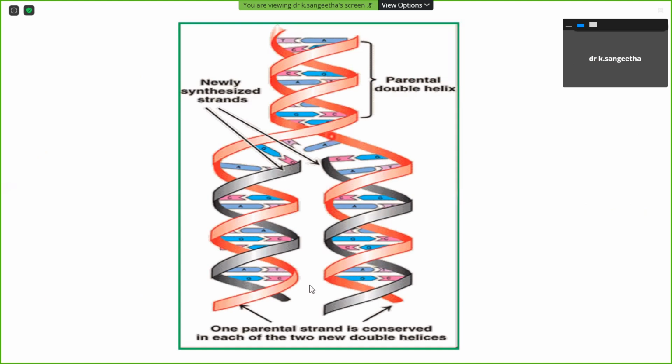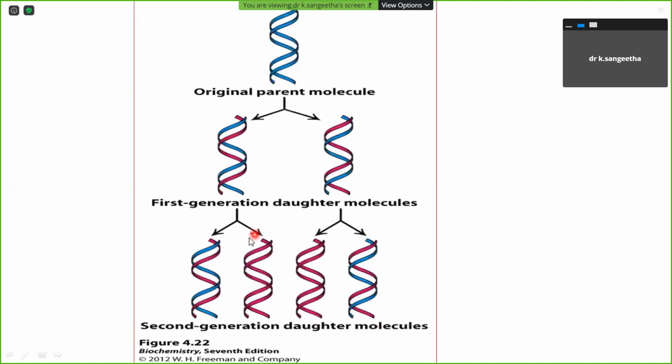Okay. Then this is the newly synthesized strand, what we have discussed. So we can call it semi-conservative. This is the old one, the parent DNA strand. The other one is newly synthesized, so it is the daughter. So ultimately, the daughter DNA is semi-conservative. This is the first generation. We have molecules like this from the original parent. Followed by the second generation, we will have this type of DNA molecules.